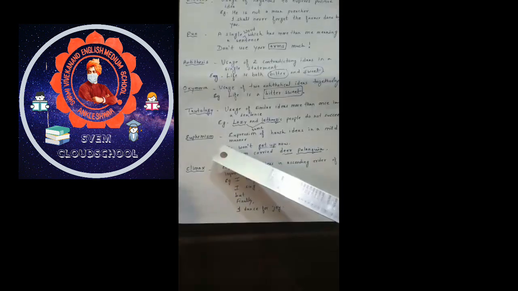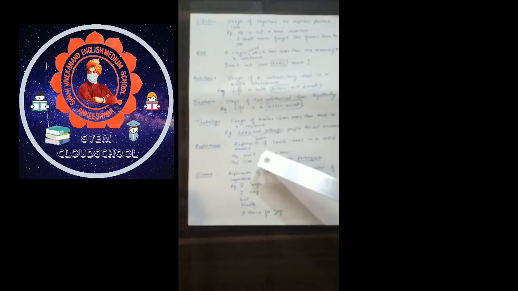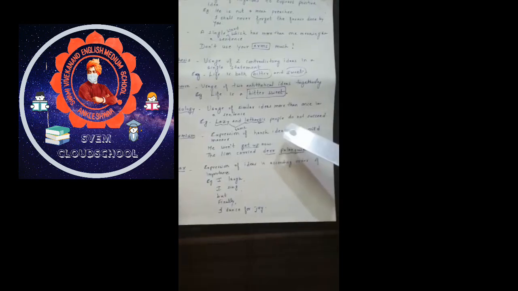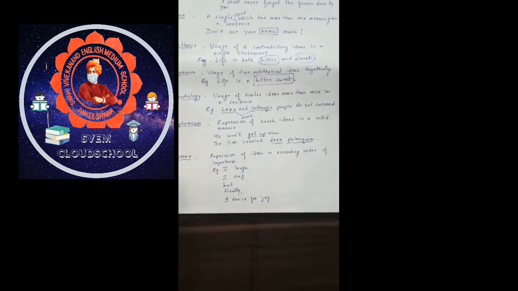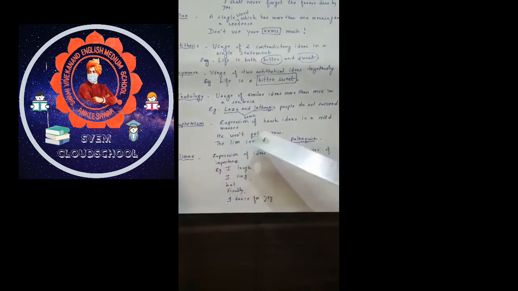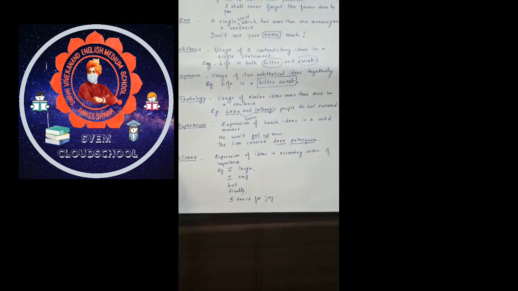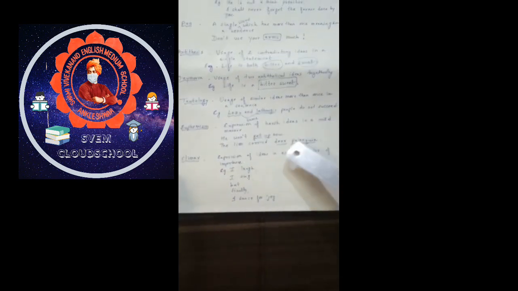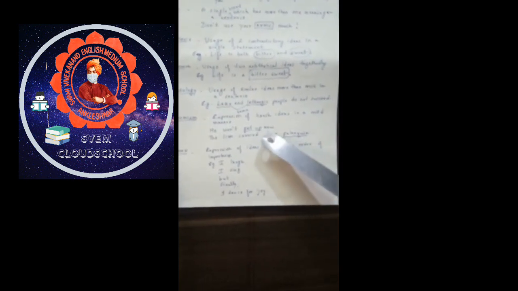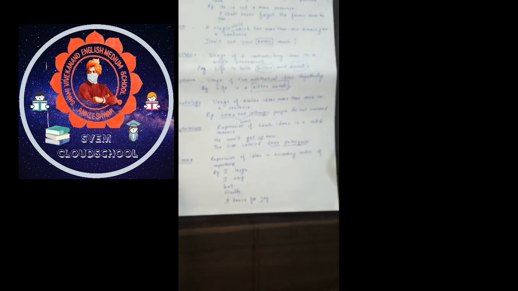The next figure of speech is euphemism. Expression of harsh ideas in a mild manner is euphemism. Example, he won't get up now, describes the death of a person. The lion carried deer palanquin. Deer palanquin describes the carcass of a deer, the dead body of a deer.